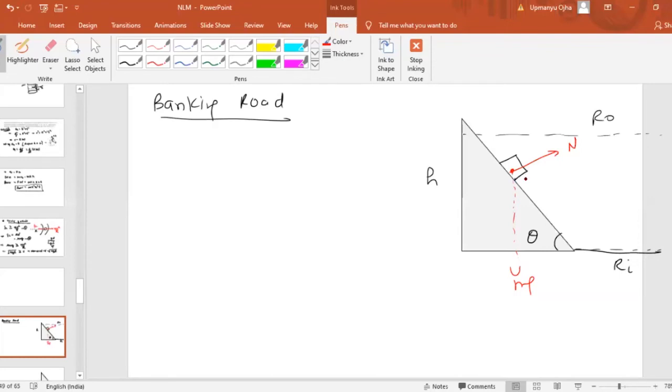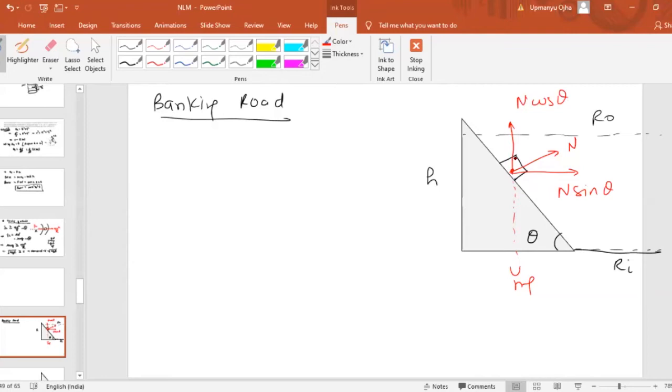Here, who is balancing this car from slipping? Part of the normal is. The normal will have two components: one along horizontal, that is n sine theta, and the other along vertical, that is n cos theta.